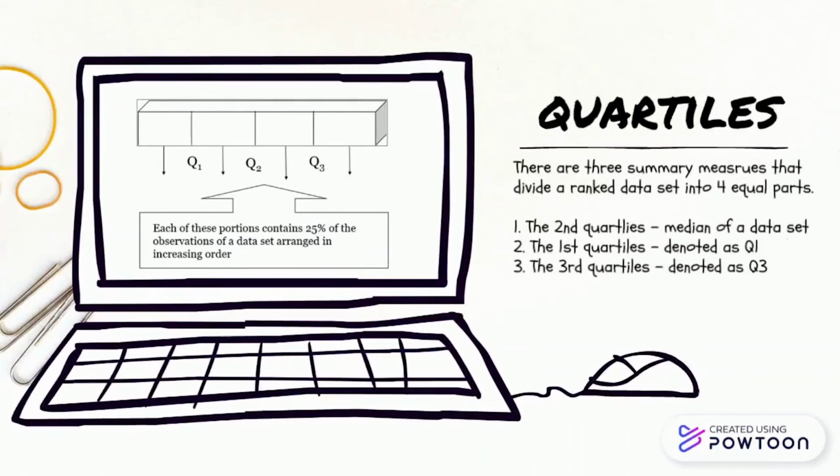Quartiles. There are three summary measures that divide a ranked dataset into 4 equal parts. The second quartile is the median of the dataset. The first quartile is denoted as Q1, and the third quartile as Q3.